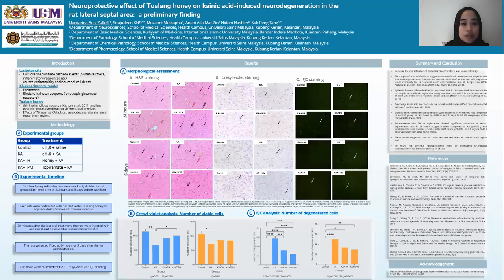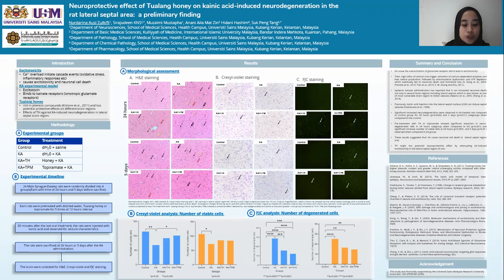So based on the results, first, H&E staining shows the control group with normal rounded to oval shaped neuronal cells, indicated by the black arrow. Meanwhile, in the kainic acid group, features of degenerating neurons were observed, and pretreatment with tualang honey or topiramate ameliorated the kainic acid-induced morphology changes, where neurons appear comparable to control. And then the neurons were further quantified. Based on the cresyl violet analysis, the number of viable neurons in the kainic acid group was significantly reduced when compared to control at both time points.